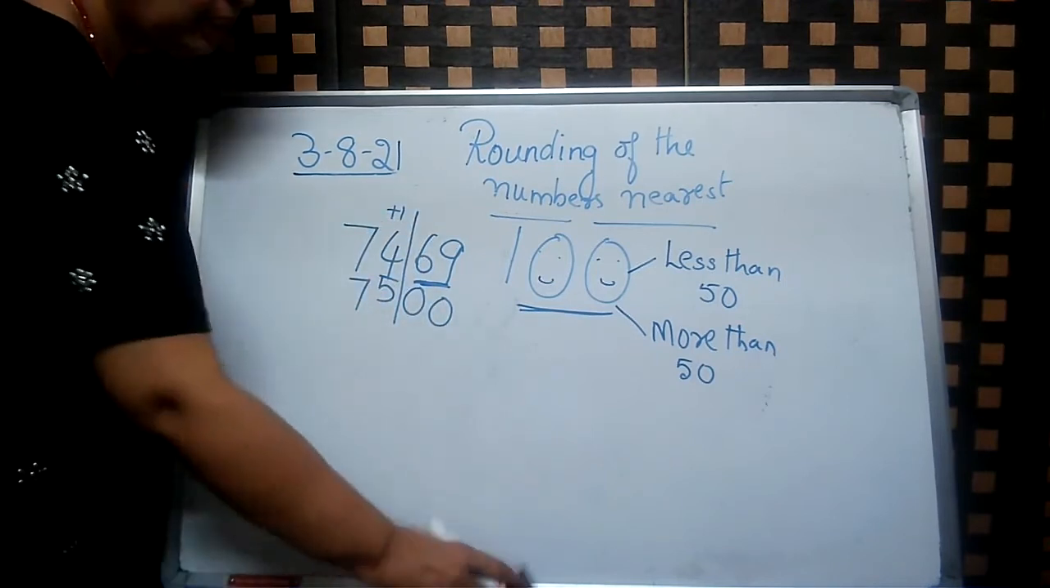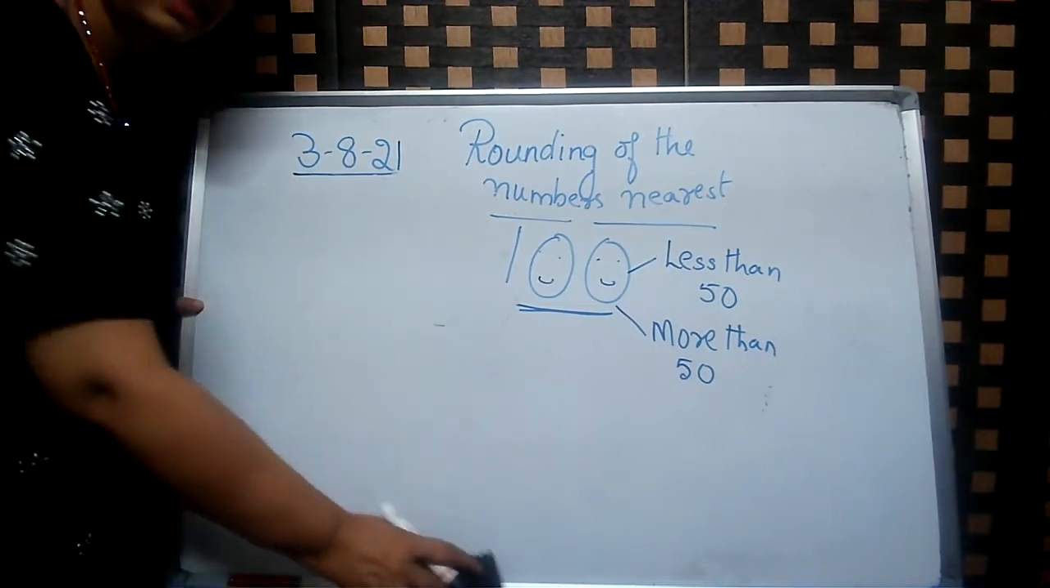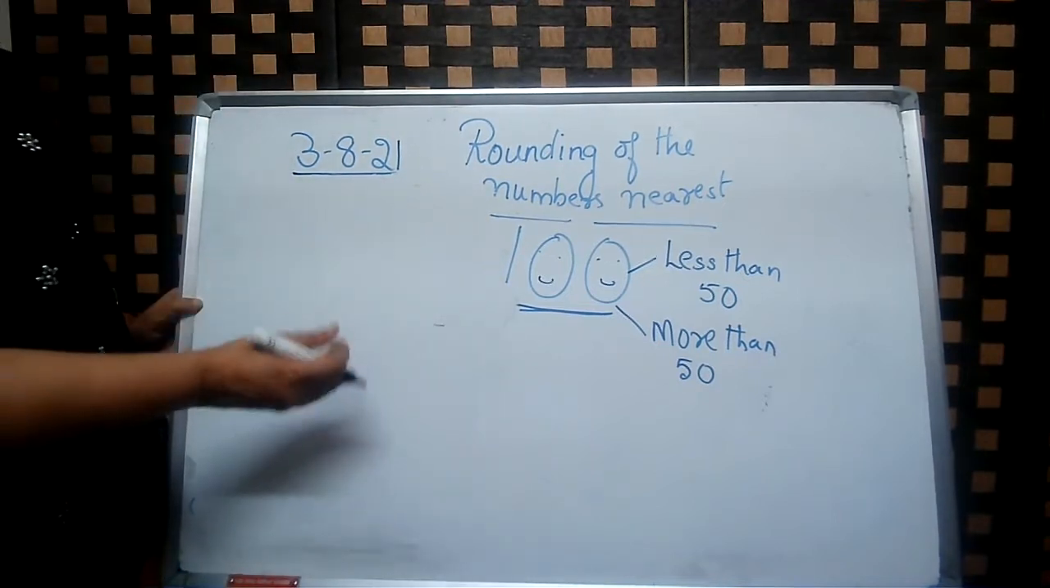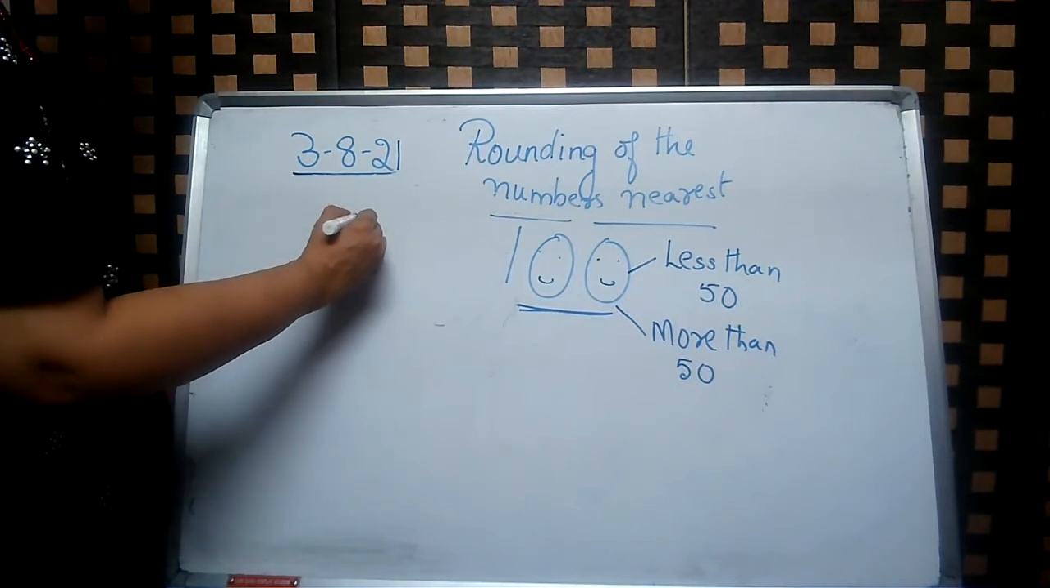That's all. When it is less than 50, it remains the same. And when it's more than 50, we have to add 1.